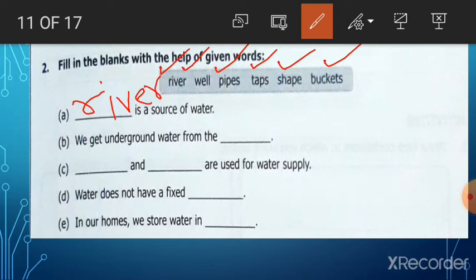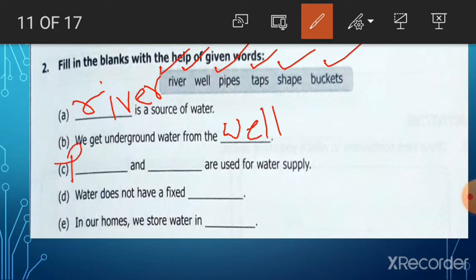Next, number B. We get underground water from the well. W-E-L-L. Dash and dash are used for water supply. So, pipes and taps are used.